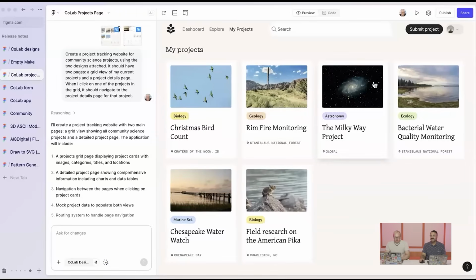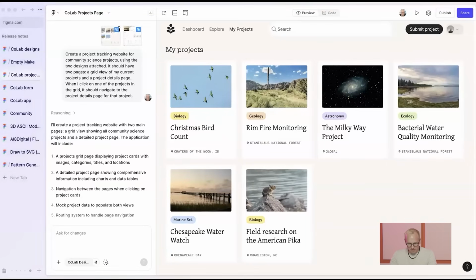Now, we've got a great overall flow so far, but I don't have a project submissions page. And I want to think through how our users can submit projects. As it turns out, our designer hasn't made a submissions flow yet, probably because that pesky PM hasn't written the PRD yet. So let's tell Make to add a submission form.